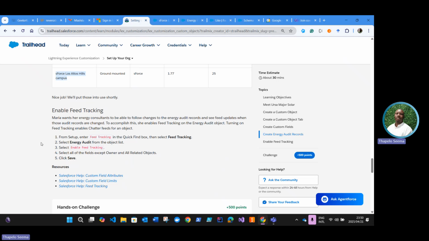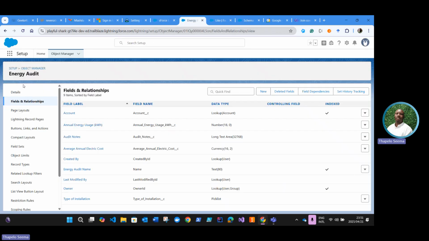Okay, so in order to do that, we're going to search for feed tracking, and then we are going to select the energy audit object from the list, and then we're going to select enable feed tracking and select all of the fields except for the owner field and the all related objects. Okay, so that is done.